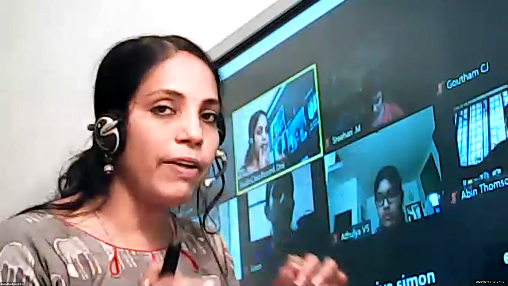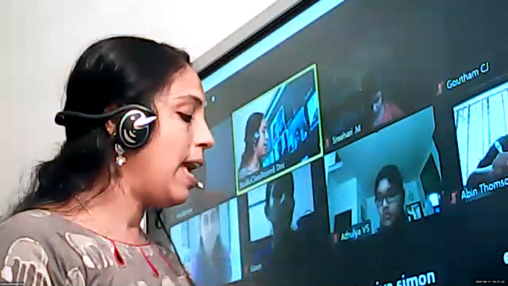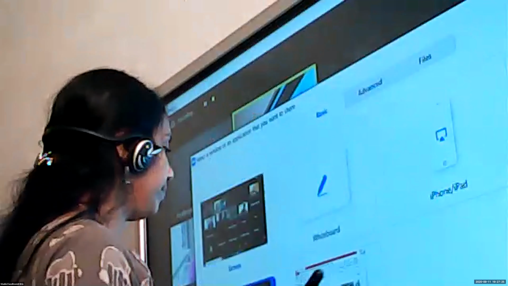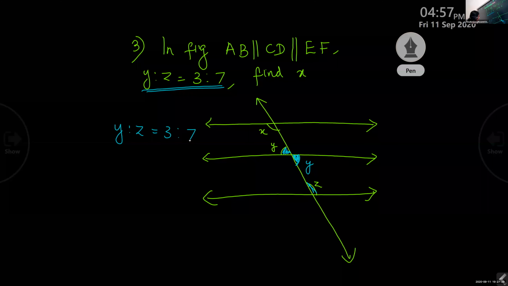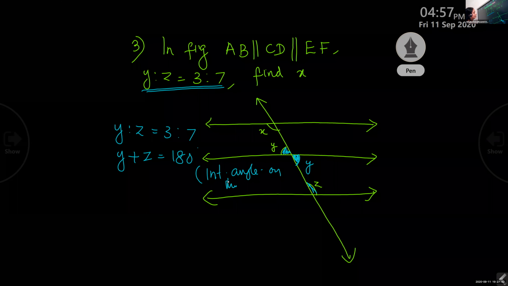So we can connect Y and Z because they are interior angles on the same side of the transversal and are supplementary. Okay. So now you can connect this. Y is to Z. When you add Y plus Z, you will get 180 degrees because these are interior angles on the same side.